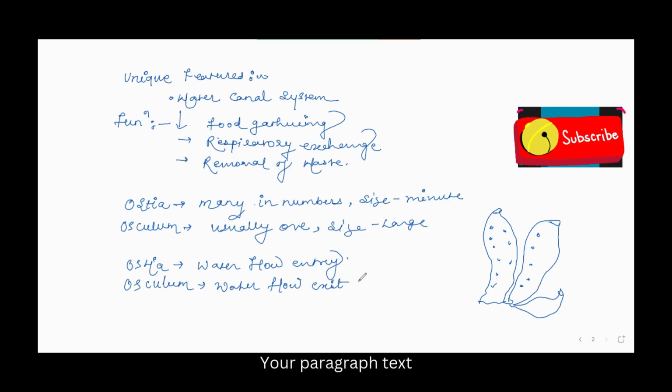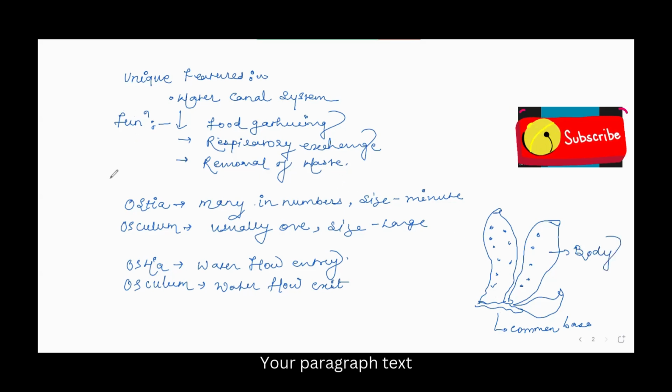As we saw, the ostia are many pores present on the body surface, while the osculum is only one large opening. Here is the example. This is Sycon, also called the common sponge, and this is their body.